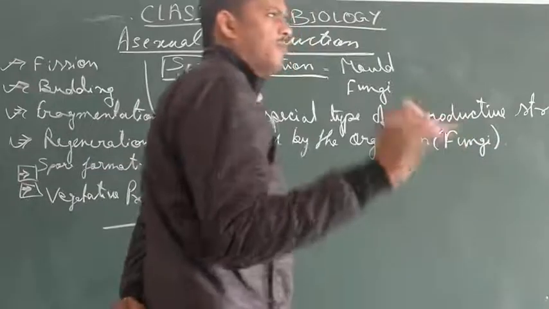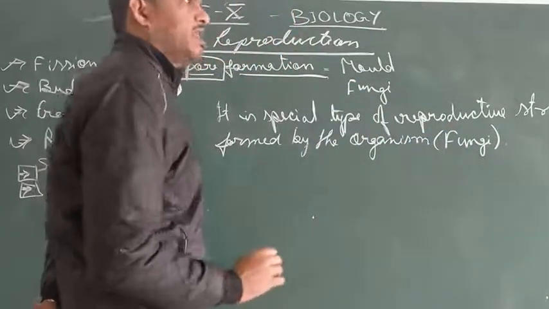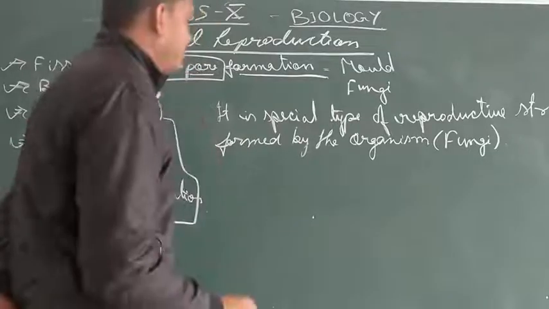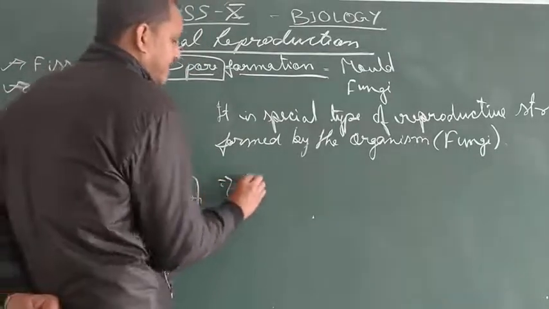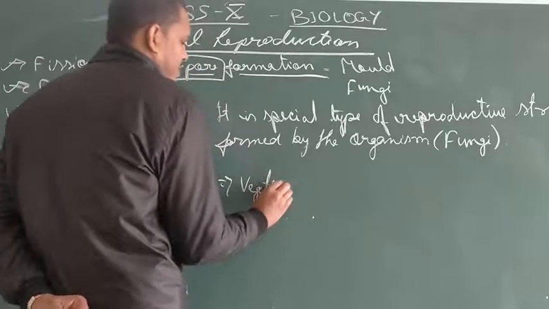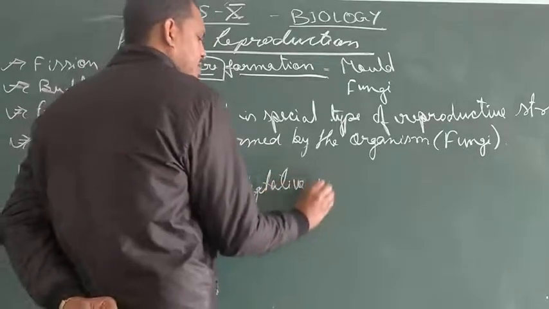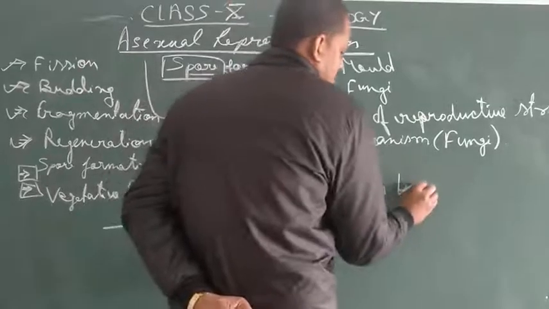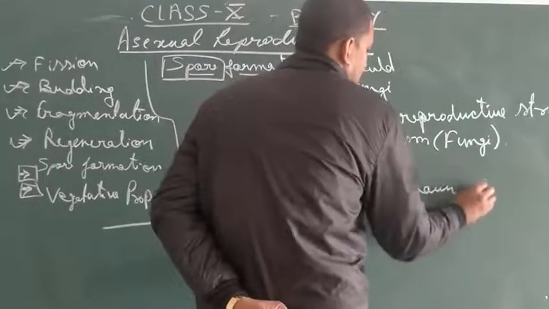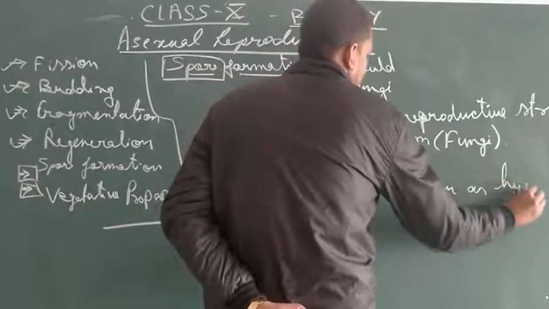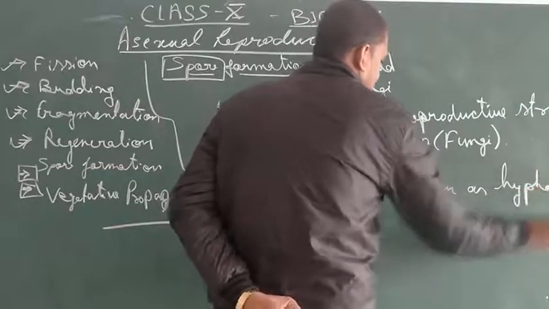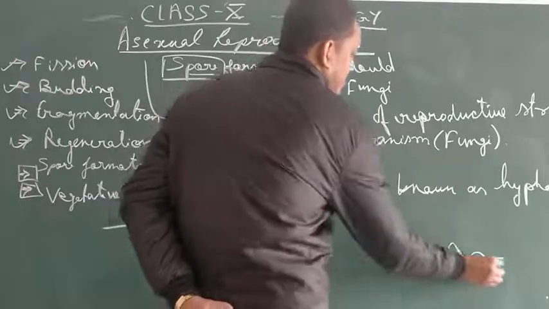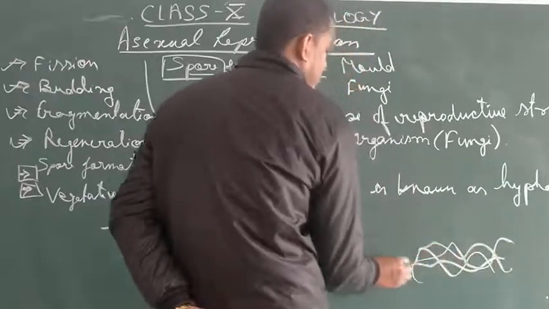Now, how does spore formation take place? See, in case of fungi, the vegetative part is known as hyphae. Okay, something like this. The complete net-like structure is known as mycelium.